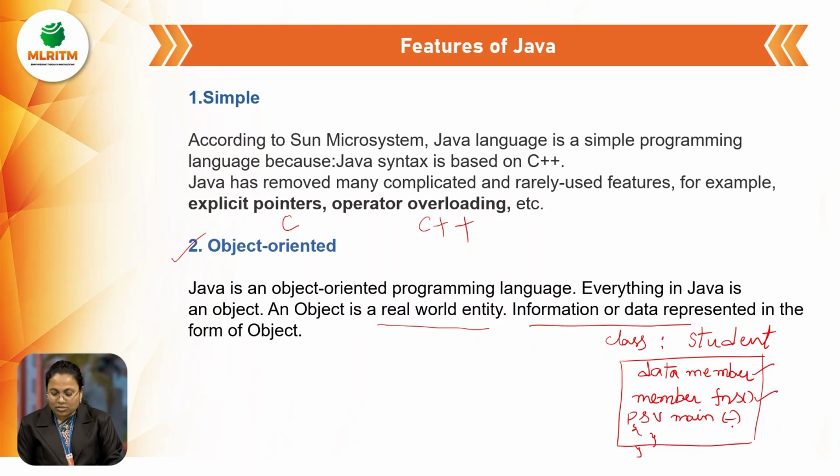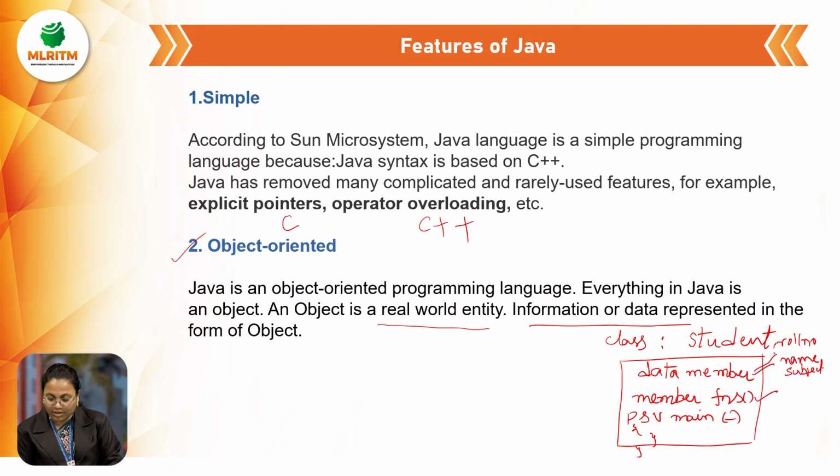For example, Student is a class, right? And whereas object is what? For example, every student has their roll number, name, subject. All these we can consider under data members, like student roll number, student name, student subject.